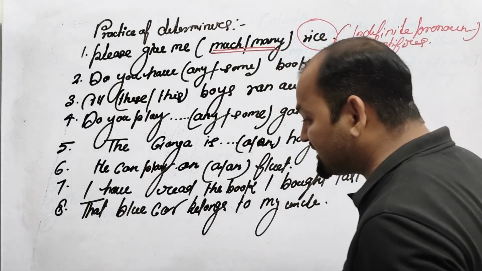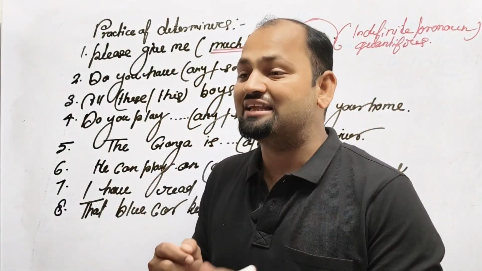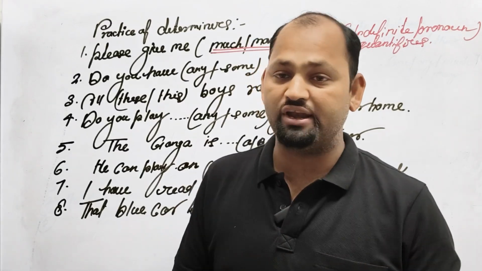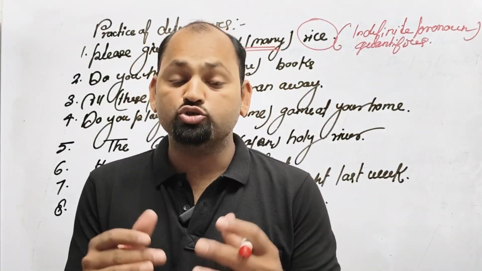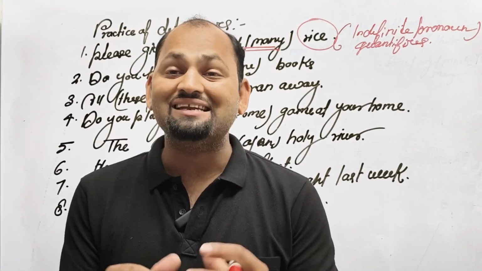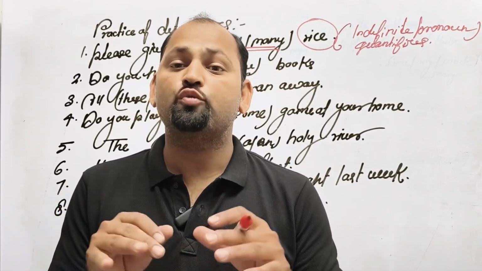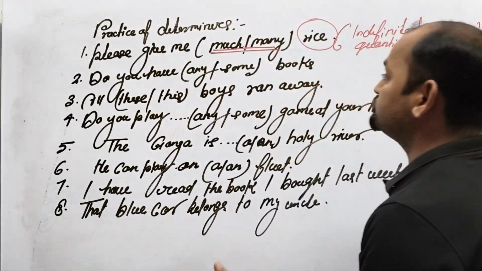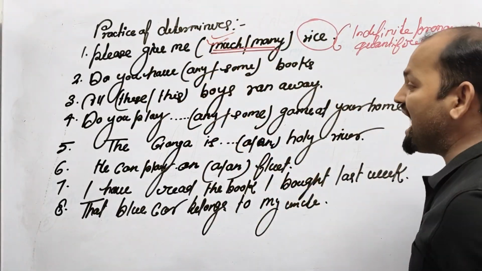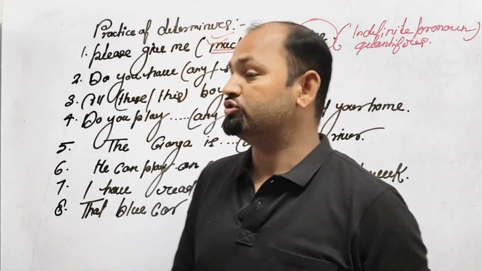Rice is an uncountable thing, we cannot count it. We do not say 1 rice, 2 rice, 3 rice, because we count it in kg. Kg means uncountable. So this is the use of much. So I say much is the correct answer. Why? Because it is based on an uncountable noun.